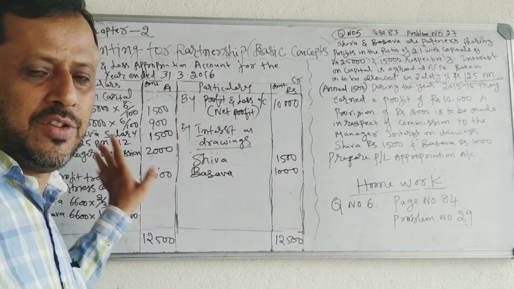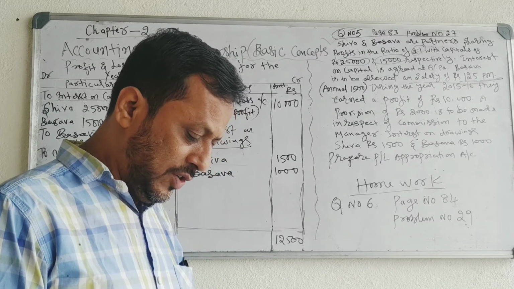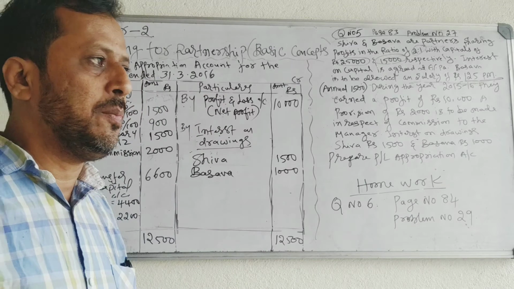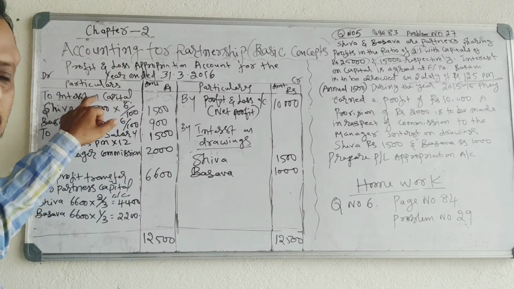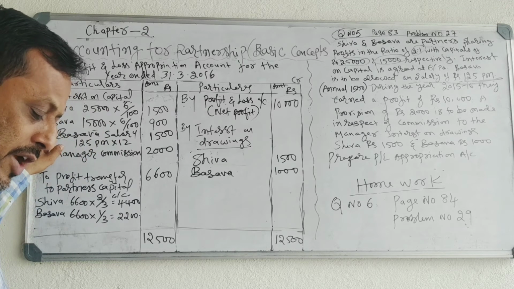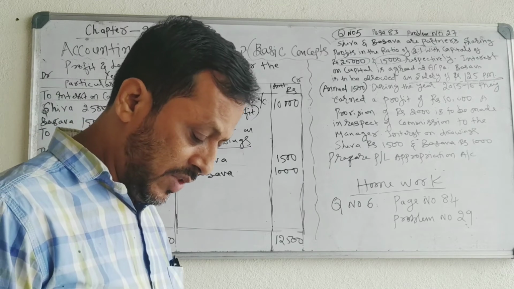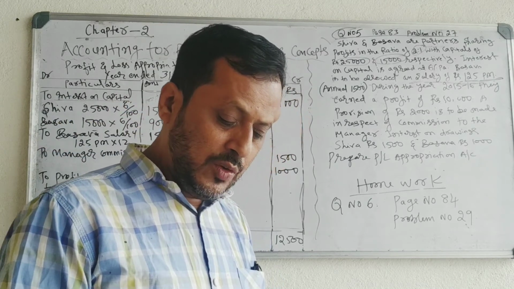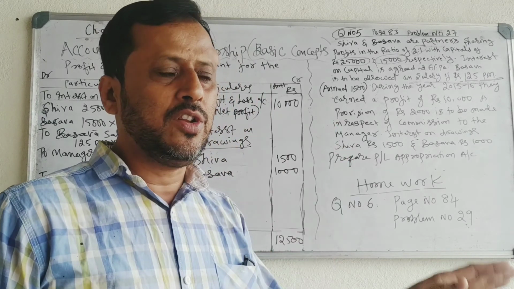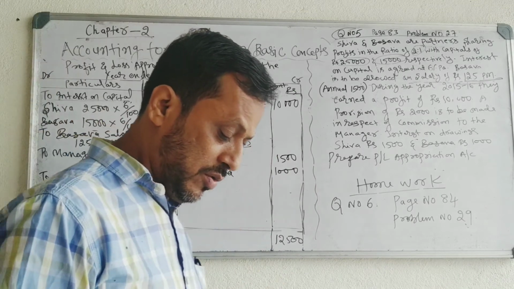B commission 10,000. Then it is also provided that interest is to be allowed on capital at 6% per annum. Interest on capital 6% per annum. Record on the debit side. Interest on capital: A's capital 1 lakh into 6%, B's capital 80,000 into 6%, C's capital 60,000 into 6%. Then the drawings for the year: A 10,000, B 8,000, C 6,000. Don't record drawings. Drawings are not recorded in the appropriation account.